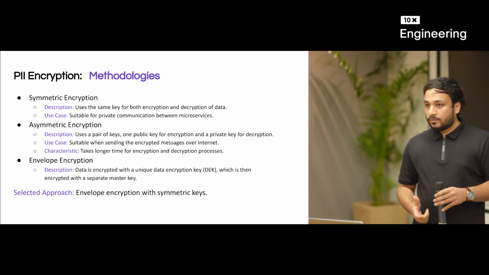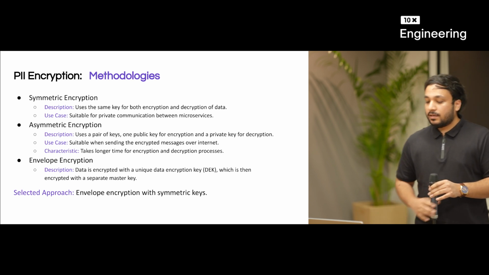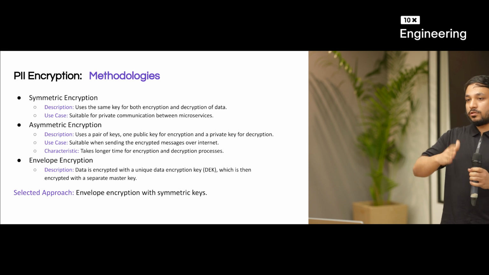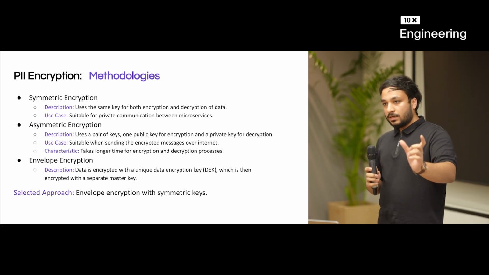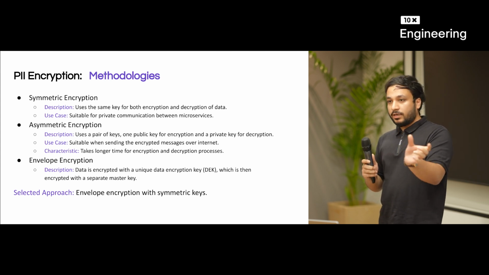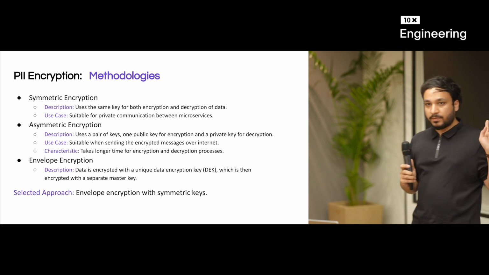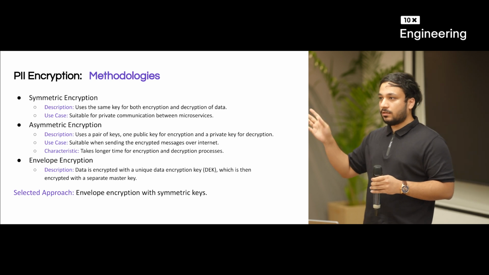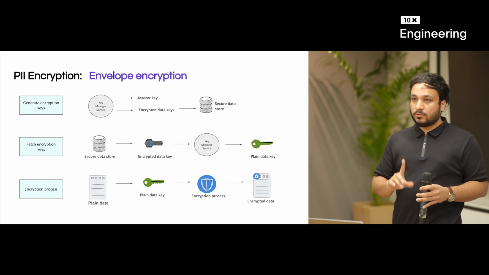There is a hybrid type of approach, envelope encryption, which let's understand in detail. Here data is encrypted with a particular key, okay, and that key is then again encrypted with a separate master key. So this is the data, this is your key, encrypt your data with this key, and then again encrypt this key with the master key and store it separately. Even if your data key gets lost, since it is encrypted, no one will be able to make sense of the data. We went ahead with envelope encryption, but we'll use one key for both encryption and decryption.